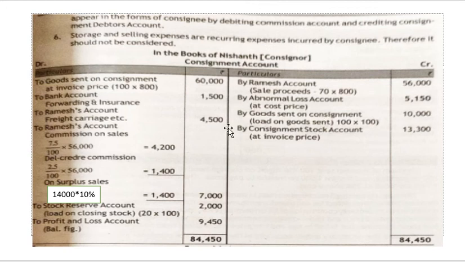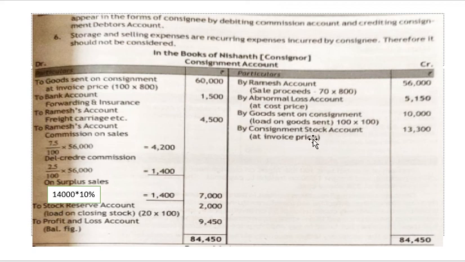You passed one entry. Do you have closing stock in this problem? Yes, you have closing stock. So for this closing stock, you will pass one more entry. Your closing stock is by consignment stock account, to stock reserve account.